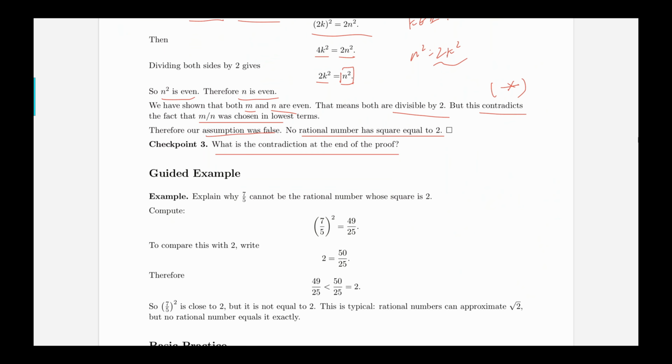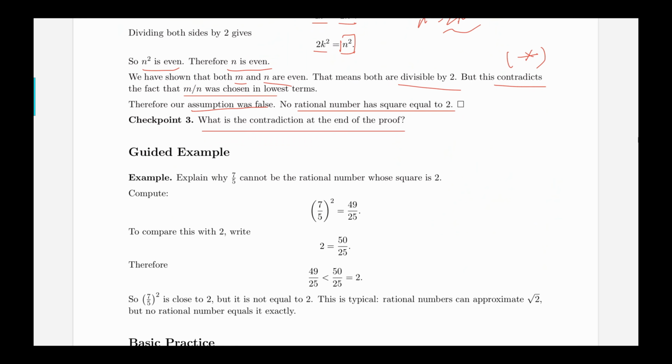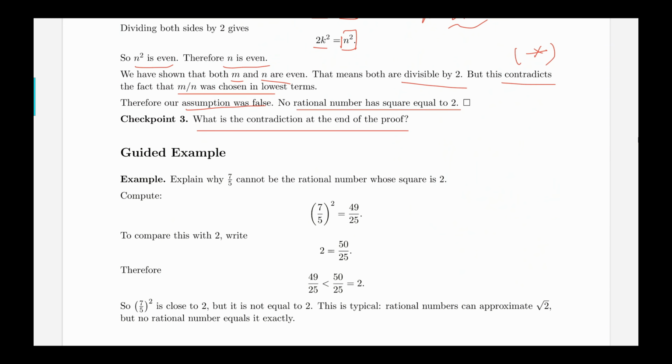Okay, so these are some examples. In this example, I try to use a rational number, square it, and see if I can get 2. And it turns out that I failed because no rational number will do that. So if I choose 7 over 5 and I square it, I shall get 49 over 25.